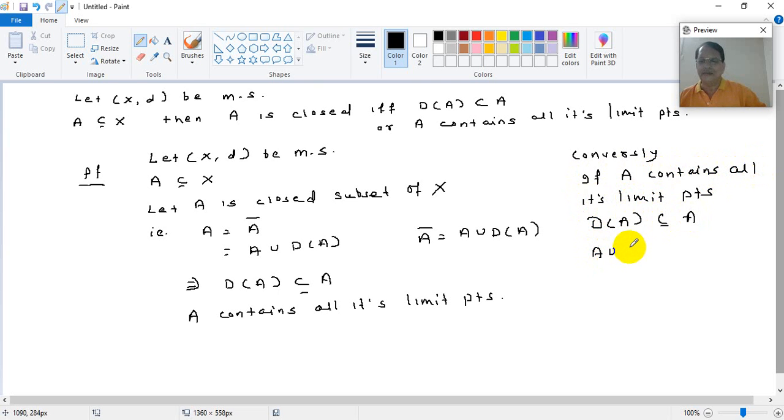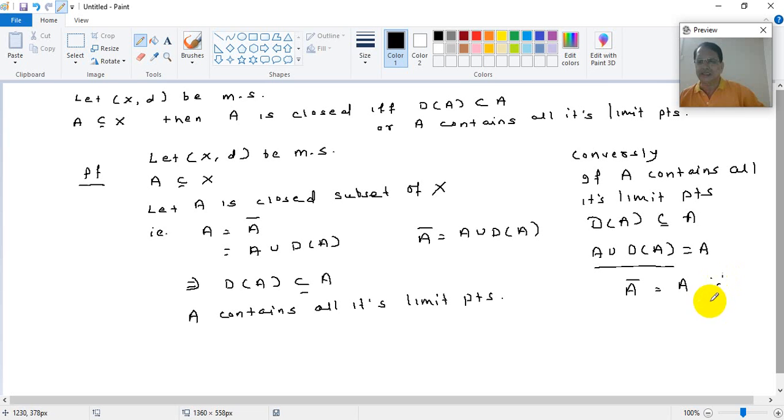A union the derived set of A will be... if the derived set of A is a subset of A, if B is a subset of A, then A union B is what? It is A, the bigger set. So it is A. But what is A union DA? A bar.